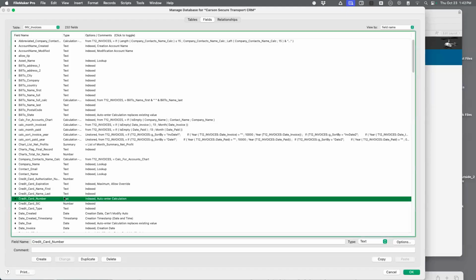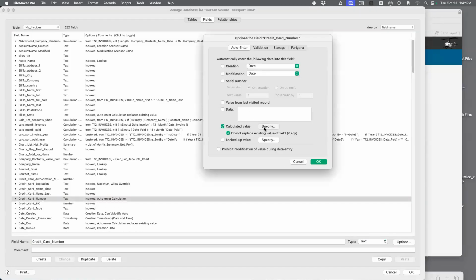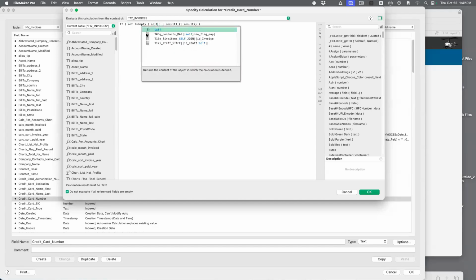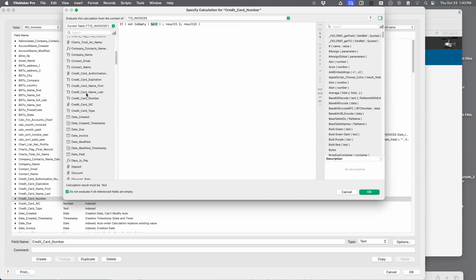So if you went to number here and you do a calc and you say if, right? And you say not is empty, and you go back, then I'll use self. That helps some of you out with that. So if it's not is empty, not self. If you want not is empty, the credit card, what was it? Credit card type, is that what we're going to do? Type, yeah, there's type. So if it has a value in it and the number is, I'll just say is empty.